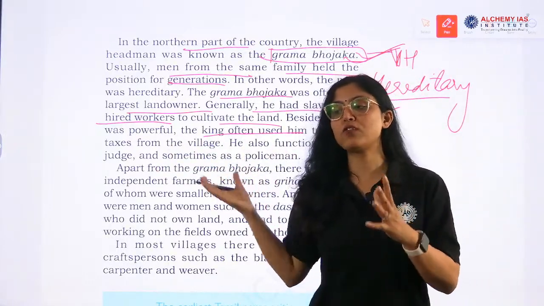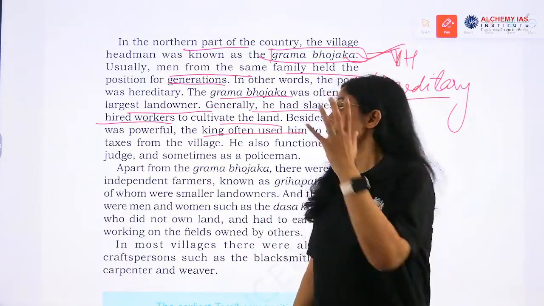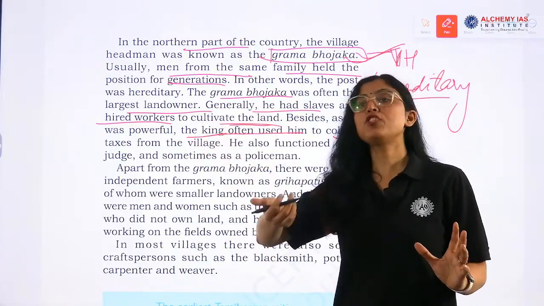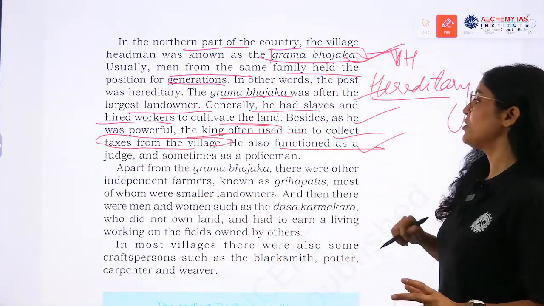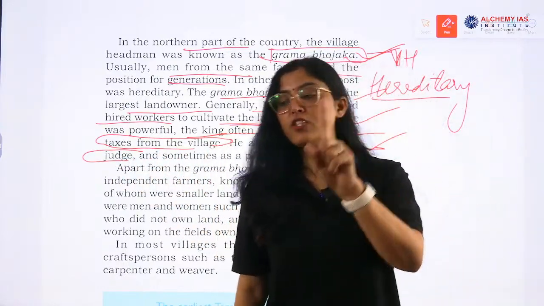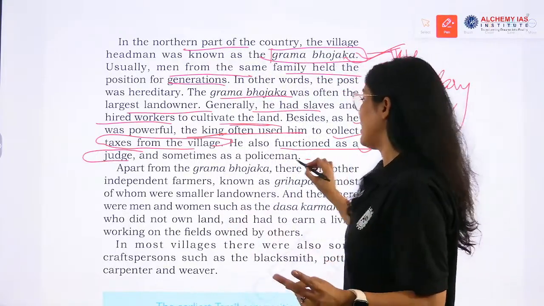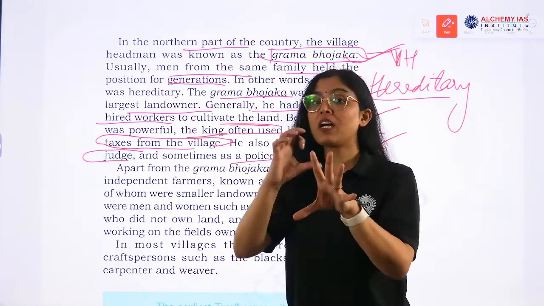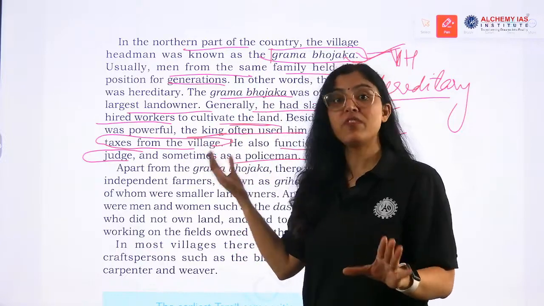See the function of the village headman. Because he was powerful, he had many people, so the king also used him as an official to collect the taxes from the villages. This is one of his duties. He also functioned as a judge. One more responsibility: he is acting as a judge, he is a tax collector, and sometimes a policeman. Very clearly it has been given that Grama Bhojaka served different purposes. Remember this point because this question can come.